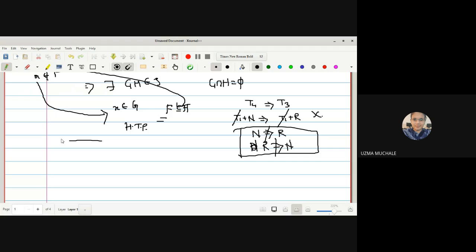The question may be prove or disprove, but we will prove that every normal space is not a regular space. Okay, first we will prove that every normal space need not be a regular space.